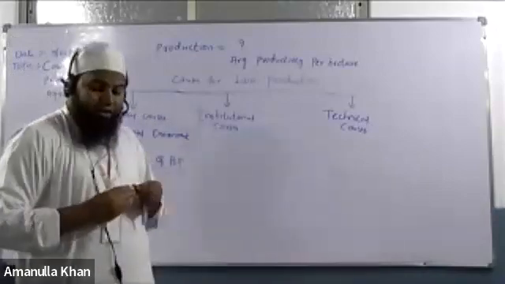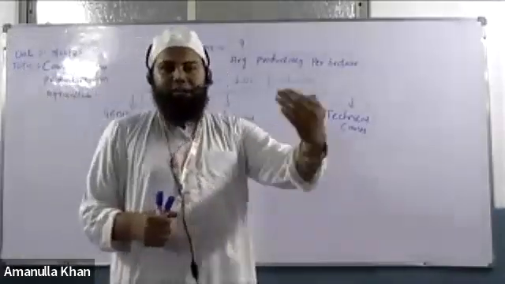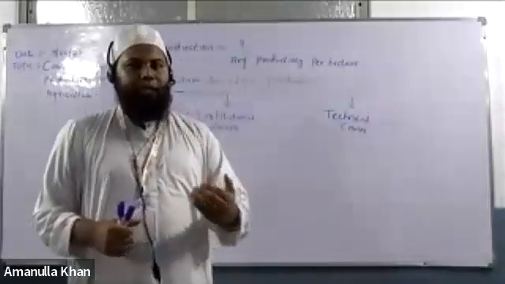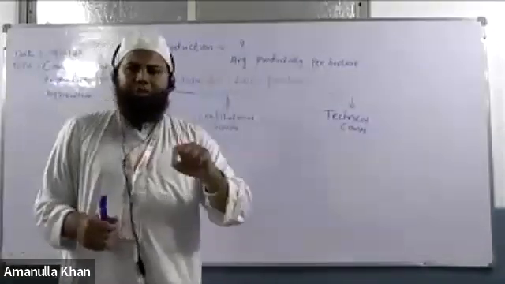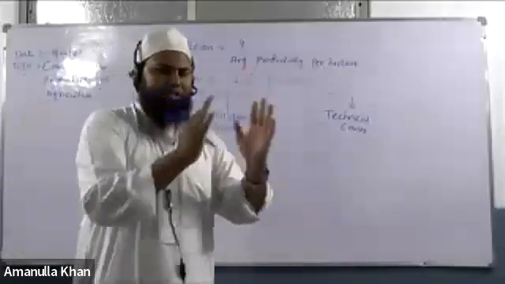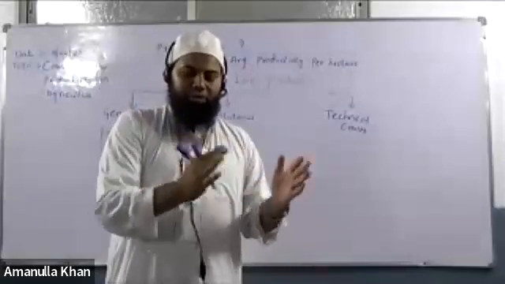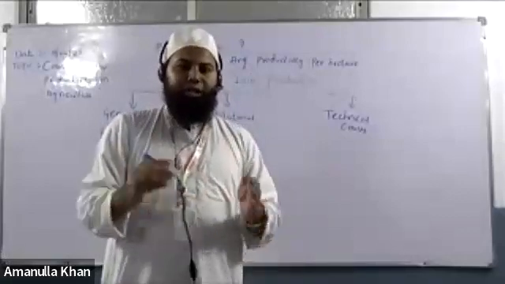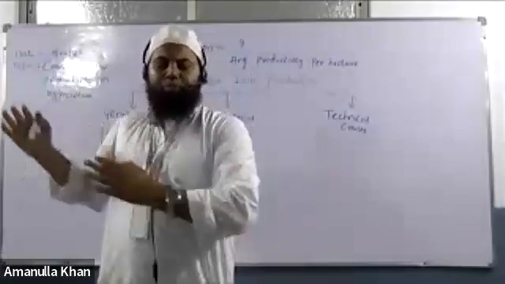The other reason why our productivity is going down, why per hectare production is coming down, is that there are around 343 million rural population working in the agricultural sector. Out of 343 million rural laborers, only 249 million are engaged in agriculture.